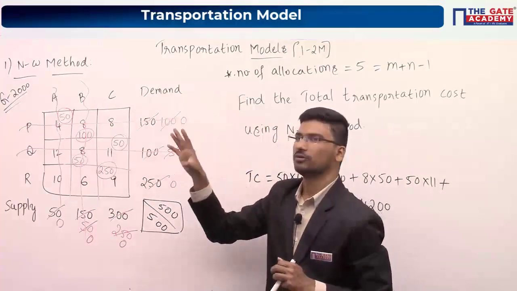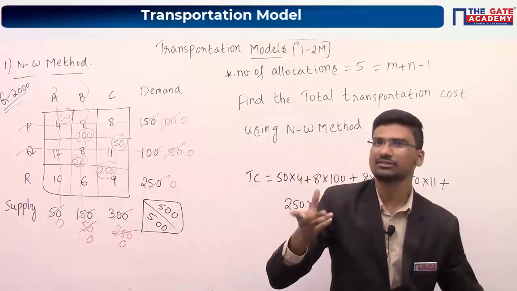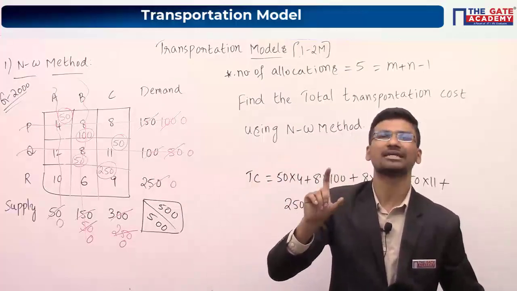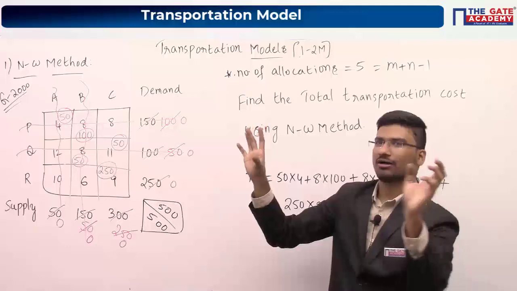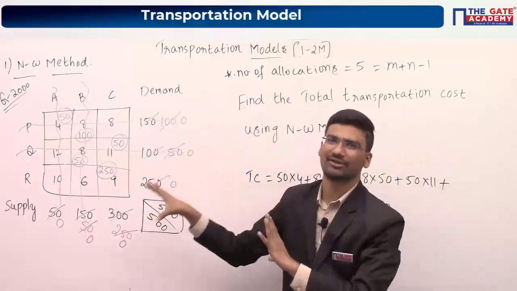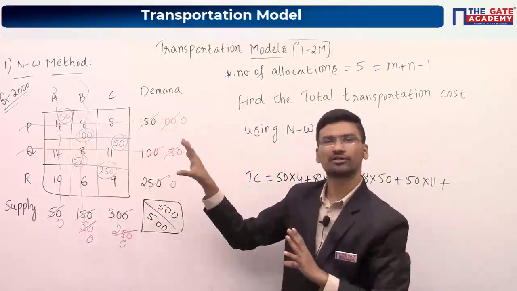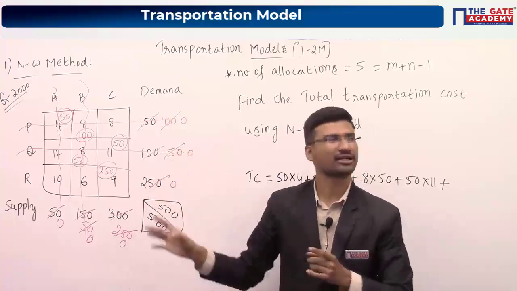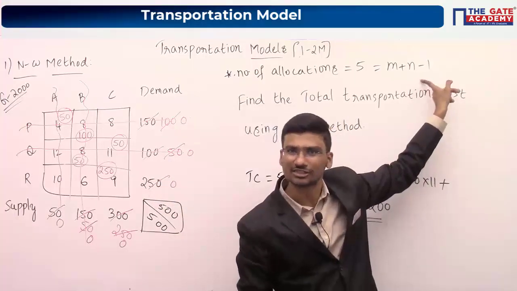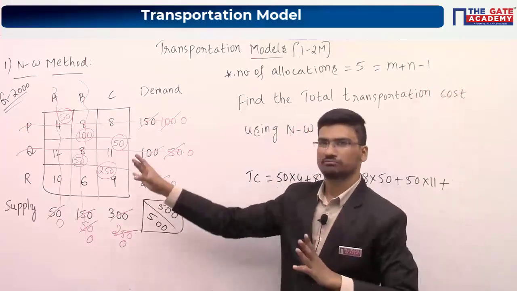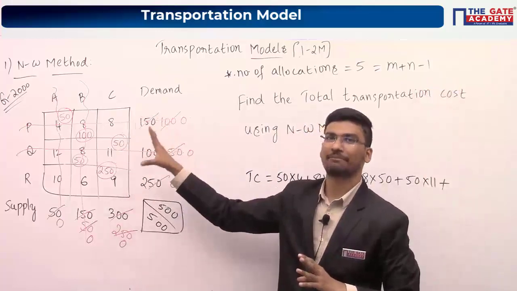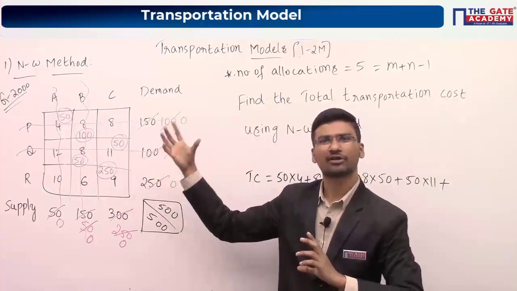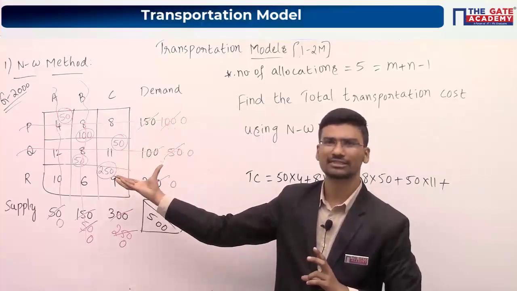Already I have told you the number of basic variables, or number of allocations, is equal to m plus n minus 1. These algorithms are designed in such a way that whenever you use the NW method, VAM method or LCM method, you will definitely get m plus n minus 1 allocations. So these are your number of allocations, m plus n minus 1, or number of basic variables also we can say.